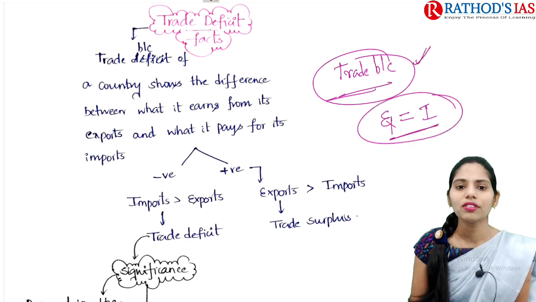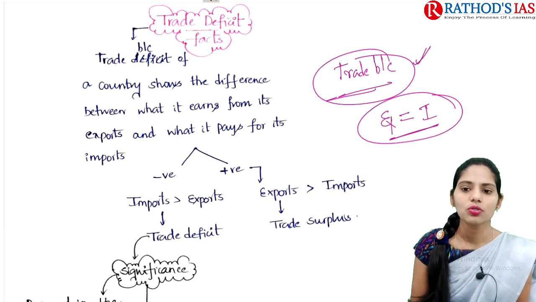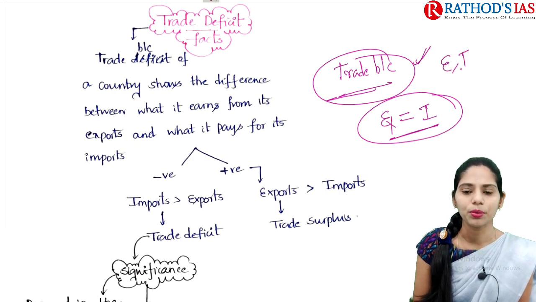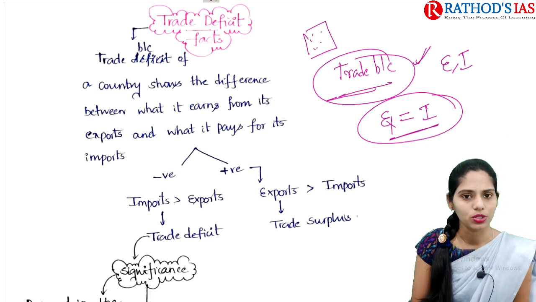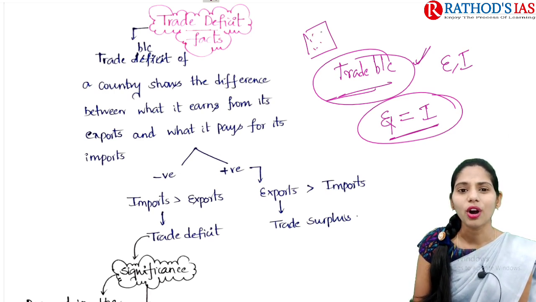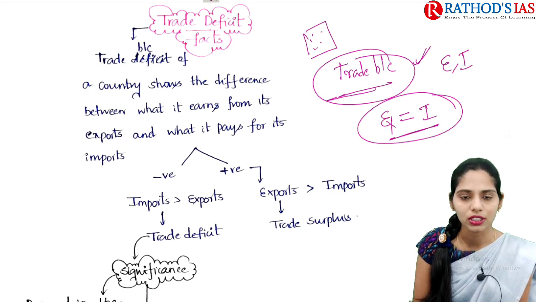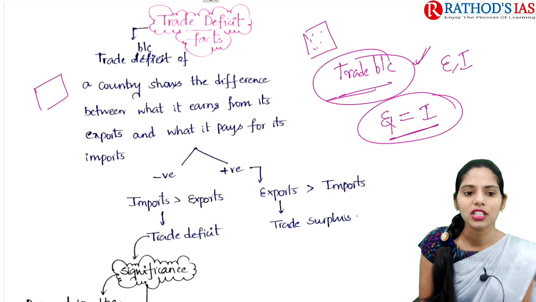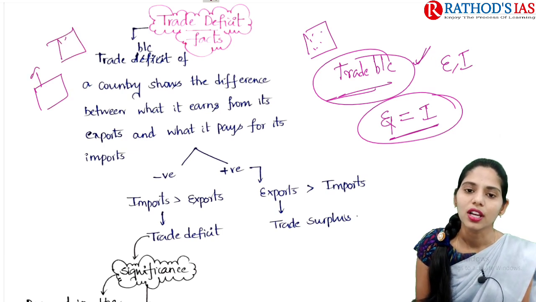So why are we trading with other countries? What is the need for exports and imports? If you take any country, those countries have resources, but resources are not equitably distributed throughout the world. Some areas are rich in oil resources, some areas are rich in iron ore, some areas are rich in diamond and gold.